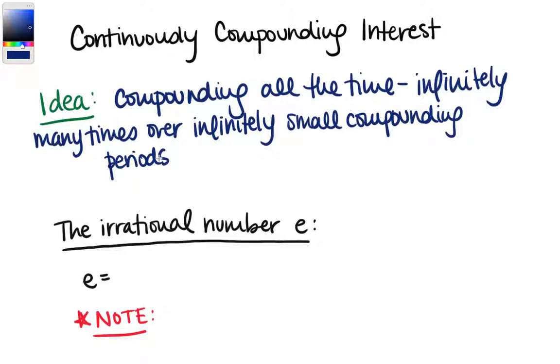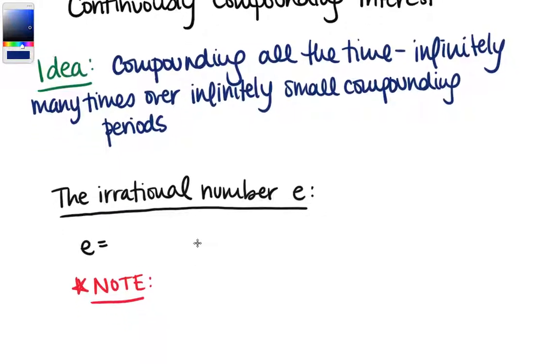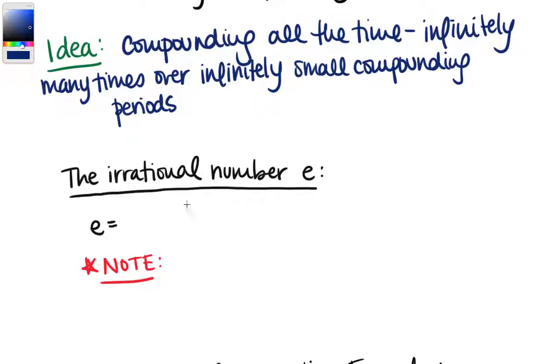And it turns out that there's a really, really nice formula for computing this, and it involves the irrational number e. And let's remind ourselves a little bit about e. Okay, so e is just like pi, a specific irrational number. It is 2.71828 and keeps going and going and going.